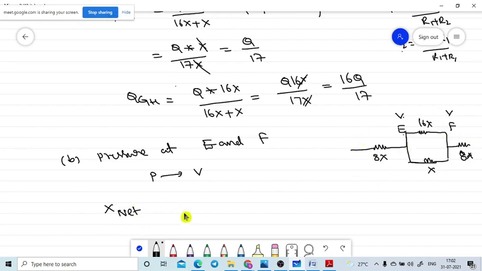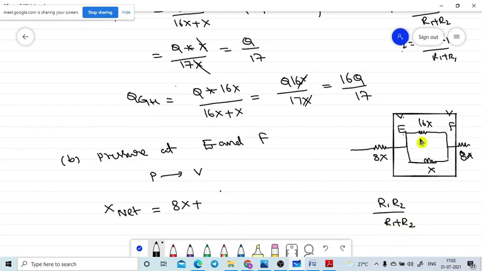First I am starting here. That is equal to the resistance of 8X, plus these two resistors, which are in parallel connection. If two resistors are in parallel, it is R1 into R2 divided by R1 plus R2. Here that is 16X into X divided by 16X plus X. This value over, after that we are moving towards the 8X. What is the value of the final one?